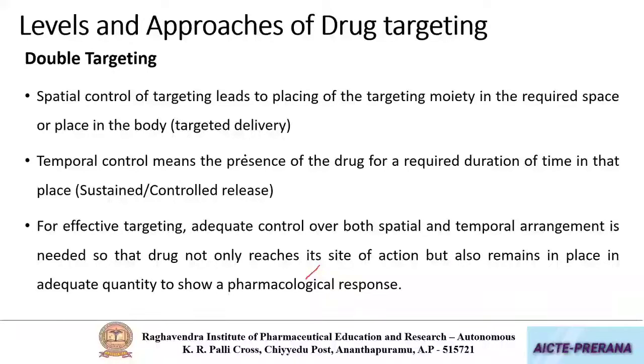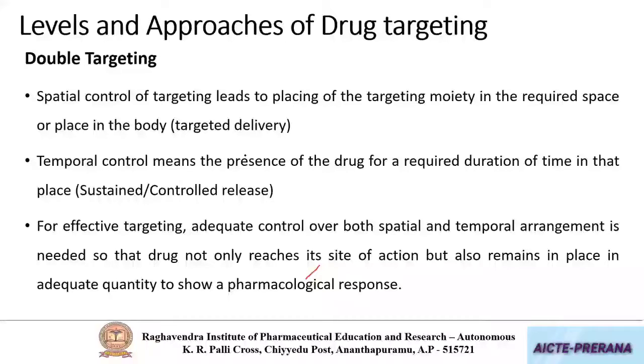When a drug delivery system is prepared in such a way that it has both spatial as well as temporal controls, then such a system is called a double targeted system. So in the case of double targeting, we will be controlling both the rate of drug delivery as well as the place of drug delivery.